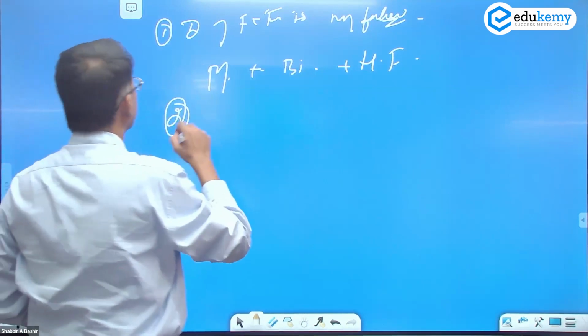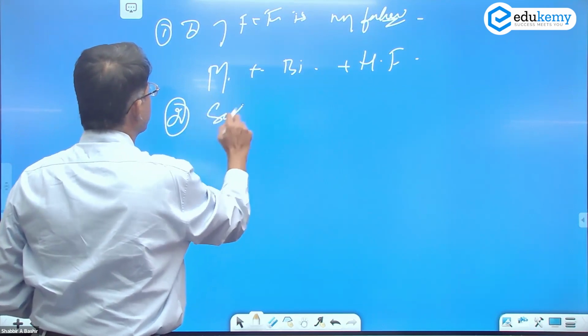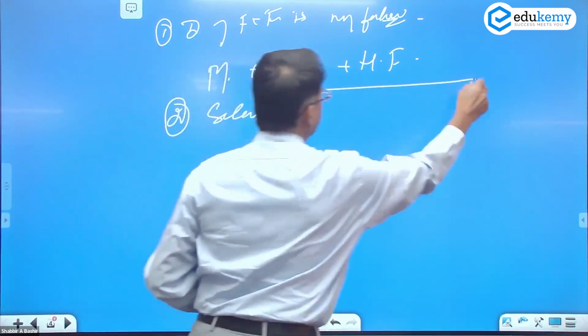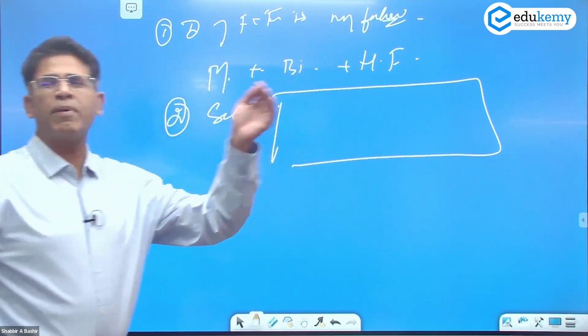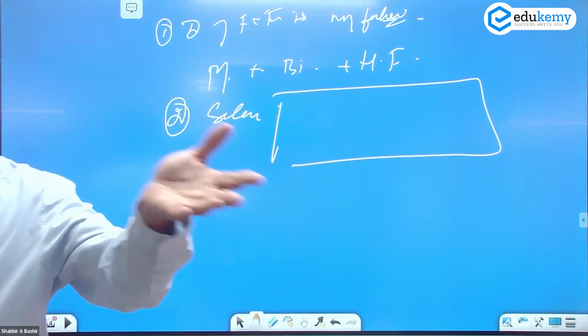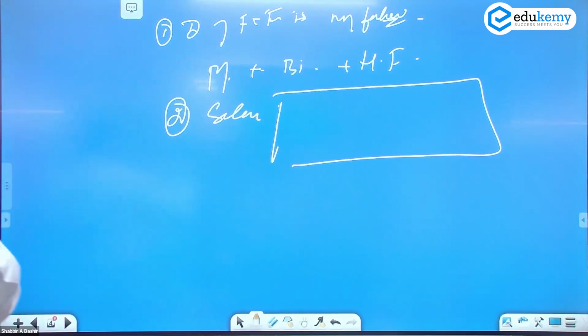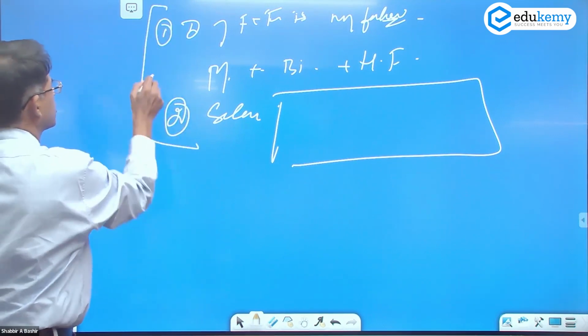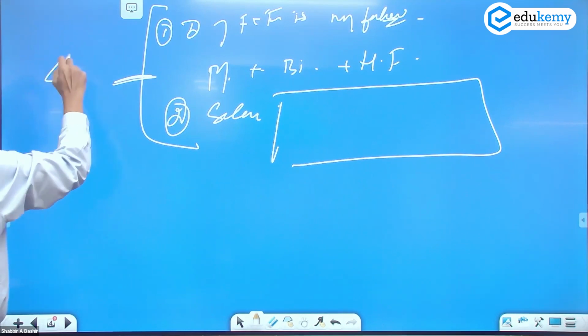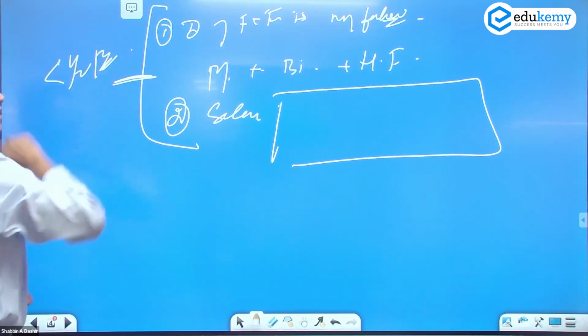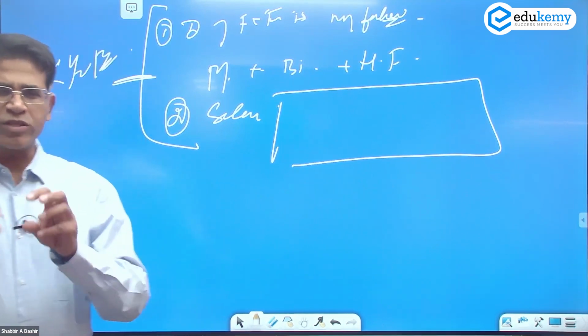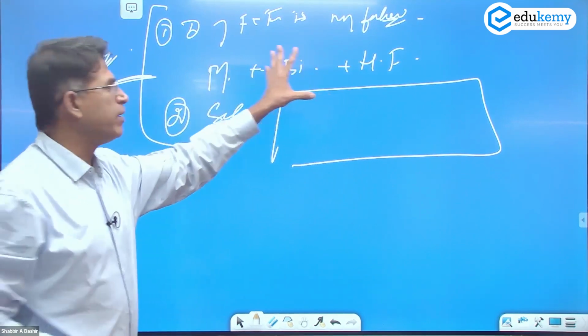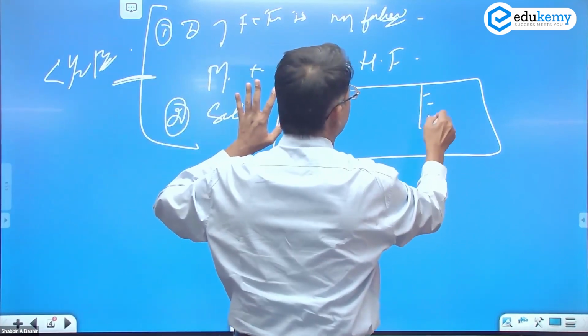Second, what are the different schemes? You can make a diagram: Holarctic, Palearctic, Neotropical, African, Oriental, draw that. Finish off this much in less than half a page. Not more, just two to three lines here. You know the schemes, write down some names of the schemes.